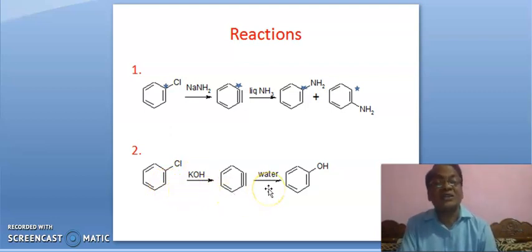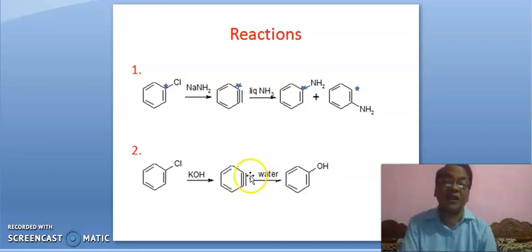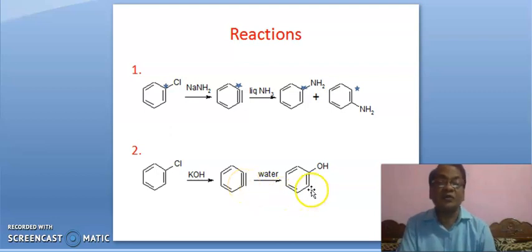If water is taken as solvent here, then this water molecule will attack either at this carbon or at this carbon. The lone pair of electrons is present on the oxygen of water. Therefore, that lone pair will attack either here or here, leading to phenol.